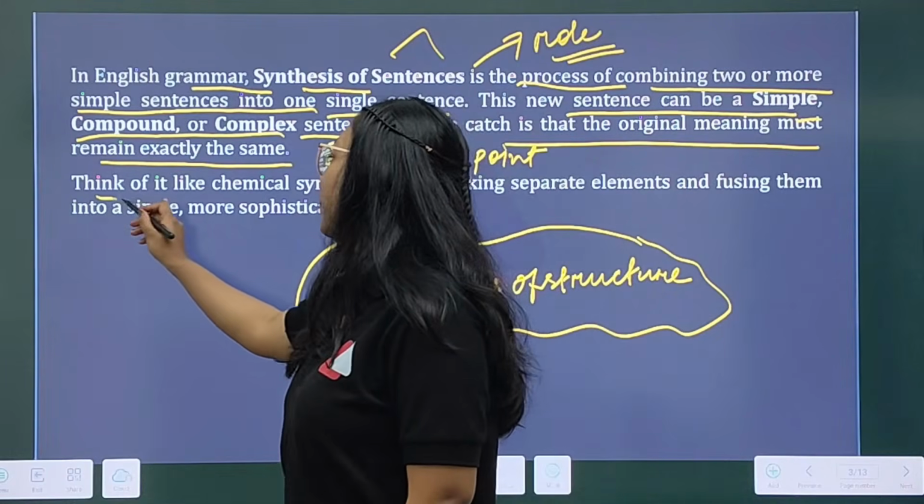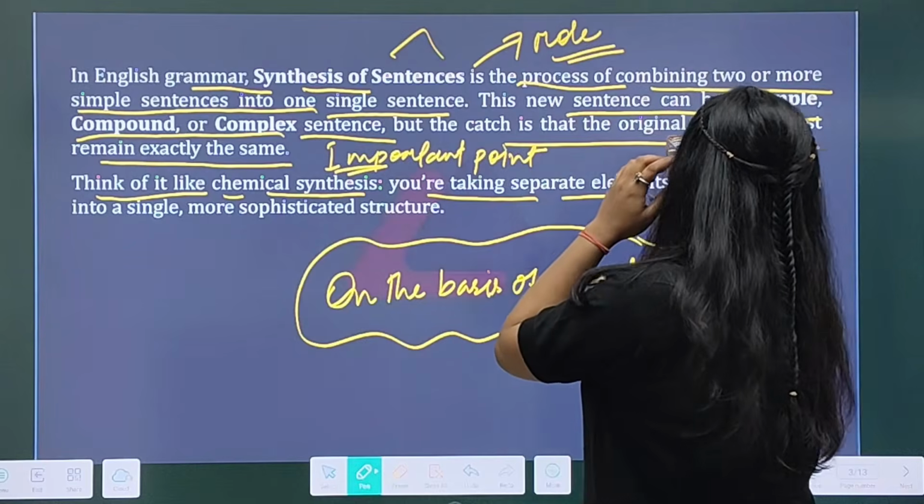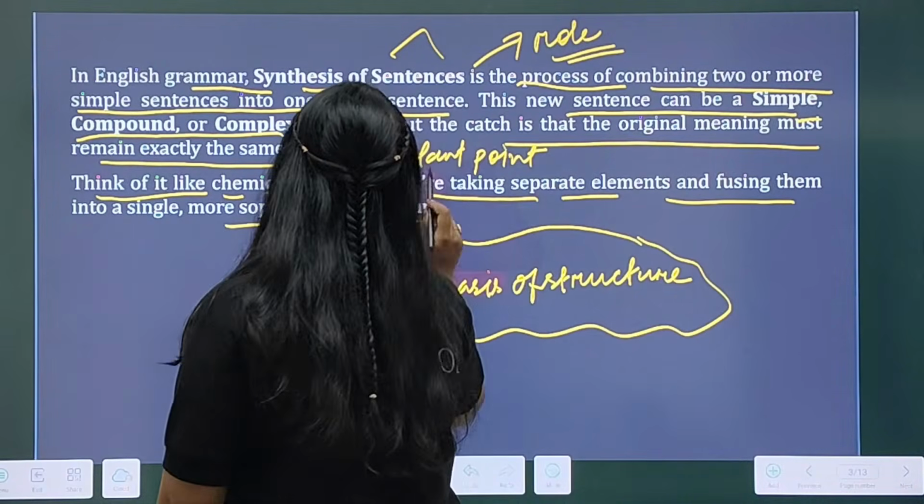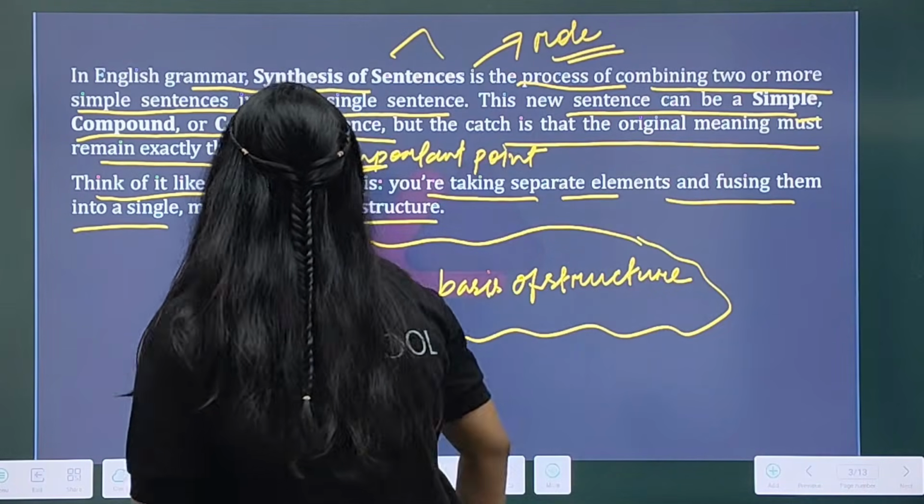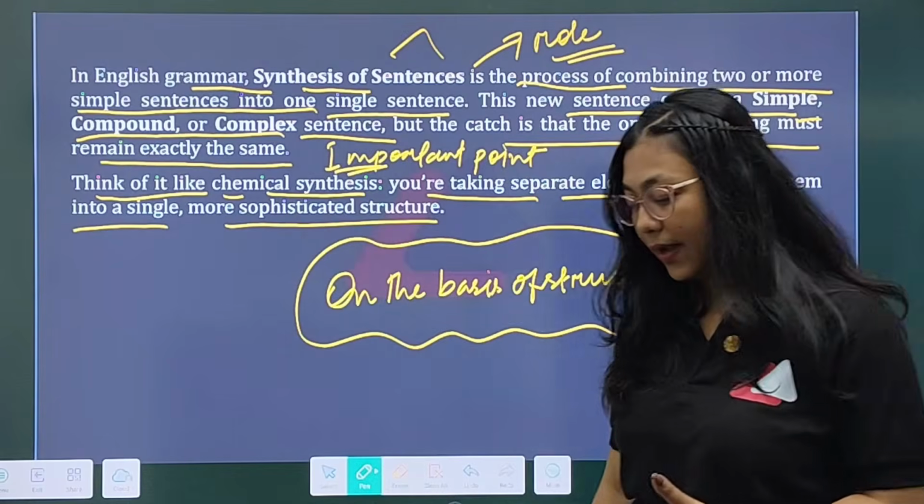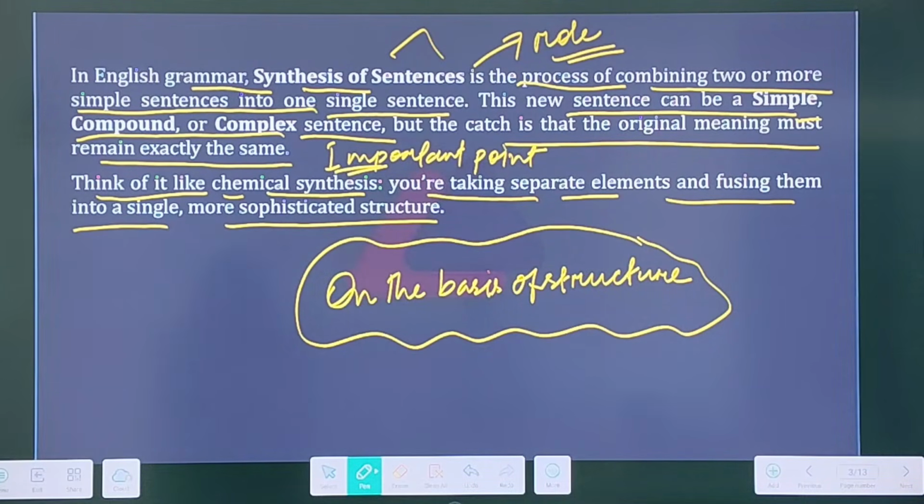All right, now see, think of it like chemical synthesis. You are taking separate elements and fusing them into a single, more sophisticated structure. So that's exactly what synthesis of sentence is. Clear? Just have a look at this sentence again. Just go through what we mean by synthesis of sentence.